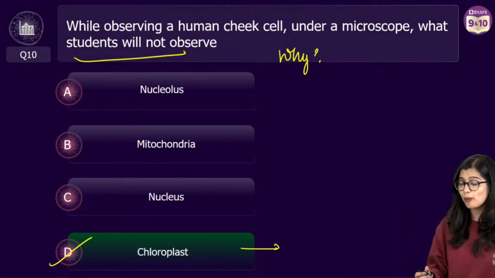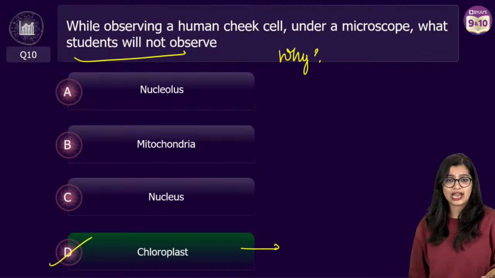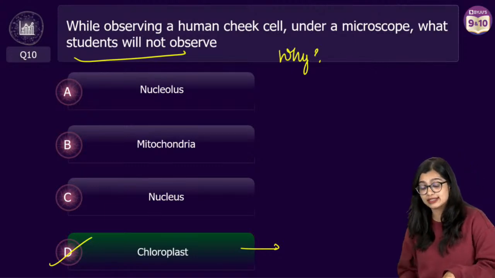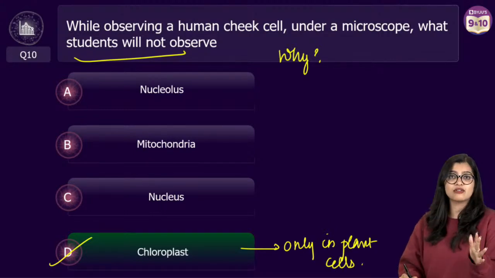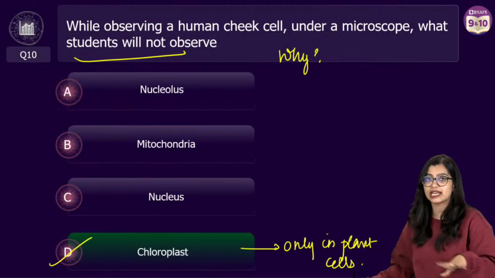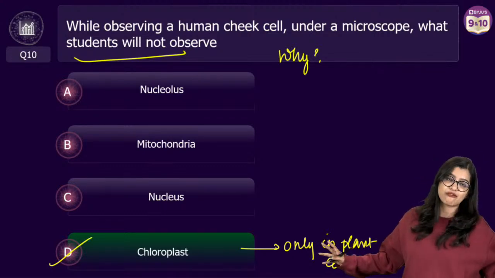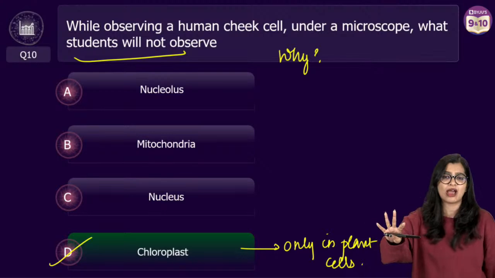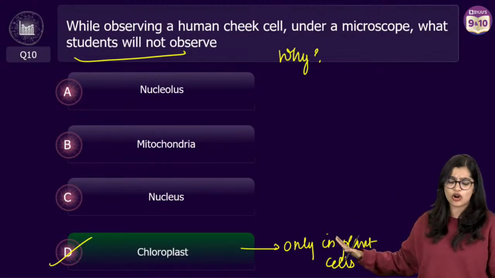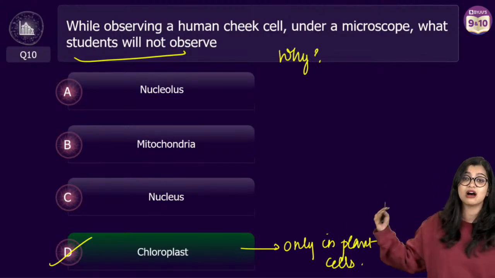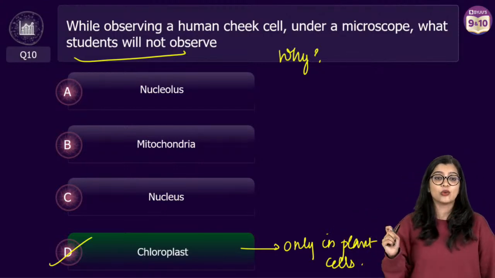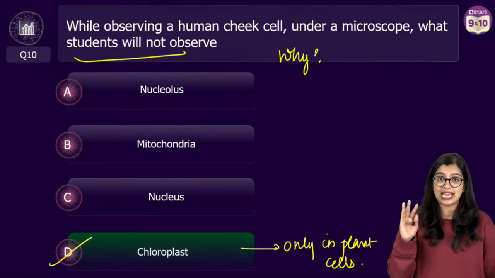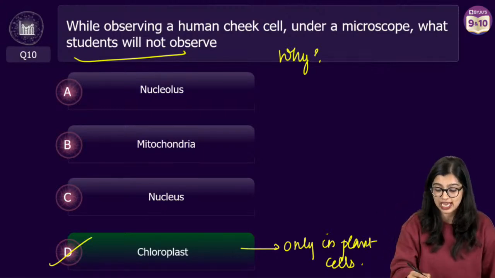Now, will you observe a chloroplast in any animal cell? No, right? At this point, we know that chloroplast is something that we find only in plant cells. So irrespective of whether you have an electron microscope or any photo imaging microscope, you can see nucleolus, mitochondria and nucleus, but you may never see a chloroplast, because that's something we find in plant cells.